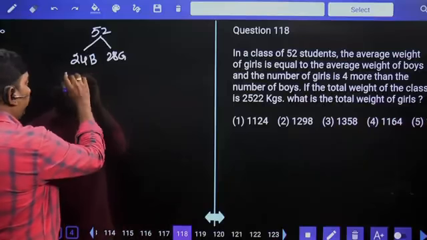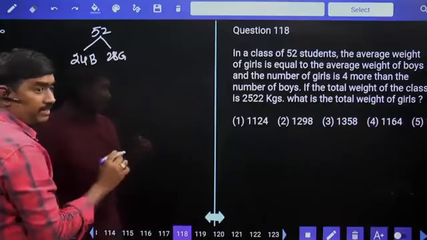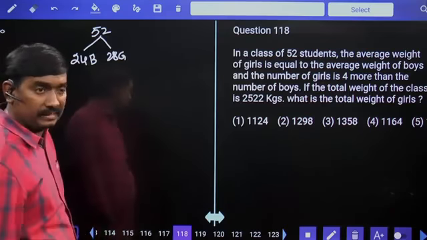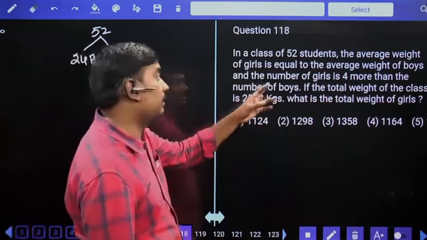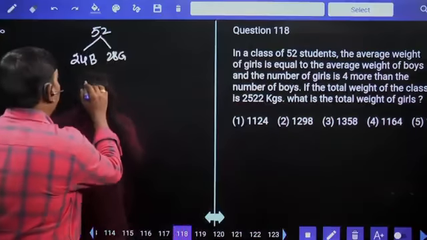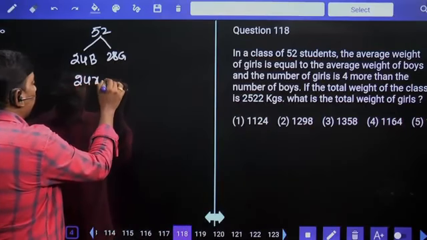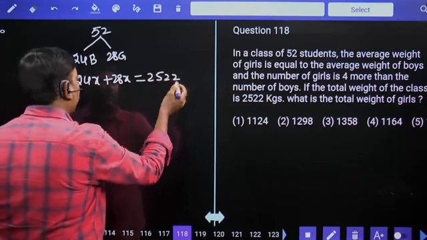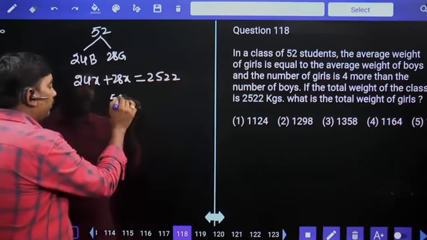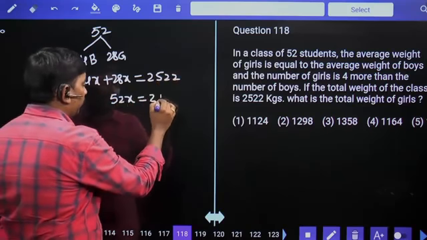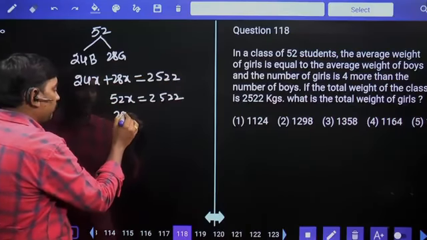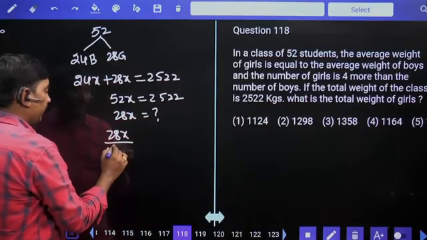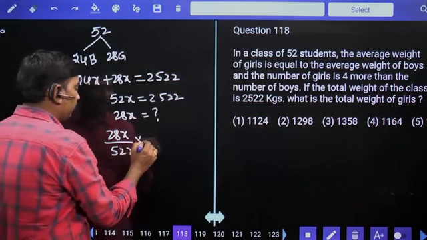See, each boy average given as x. Let's imagine each boy average is x. Then girl average also x. Why? Because girl average and boys average both are the same. Then boys total 24x, girls total also 28x. Entire class total given as 2522. 24 plus 28, 52x is equal to 2522. What is the girls total? 28x is equal to how much? 28x by 52x into 2522.